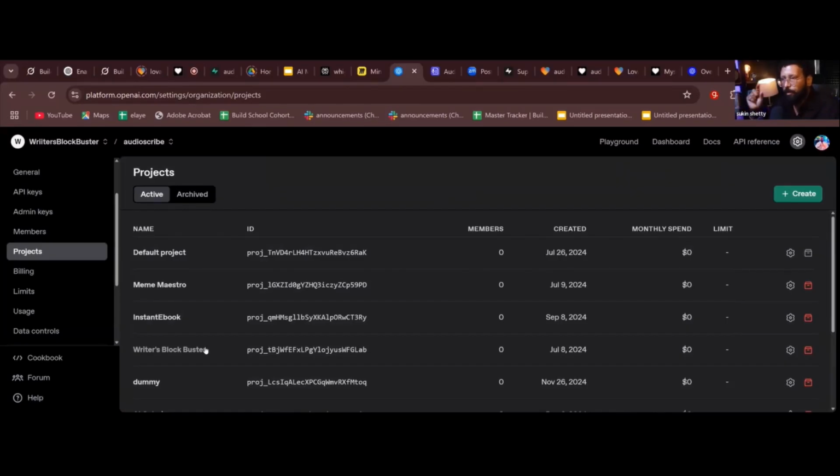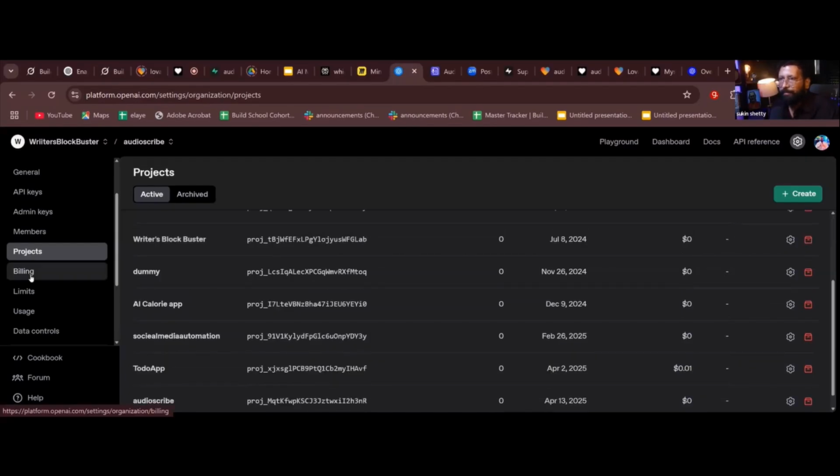Now in this projects, you can see here billing. Can you see this billing? Click on billing. Can you see this credit balance?